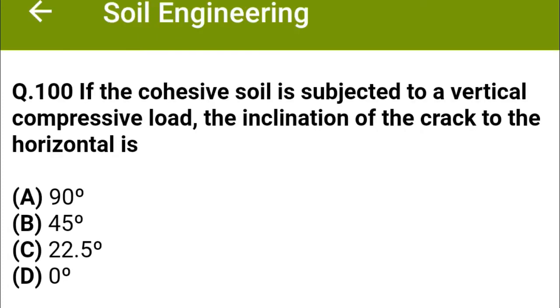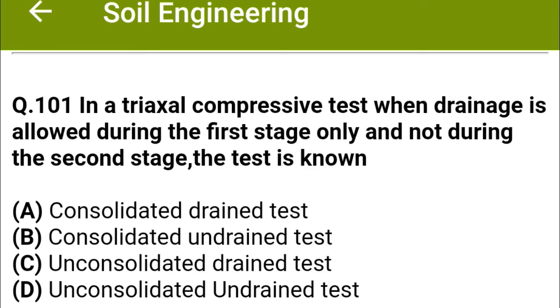If the cohesive soil is subjected to a vertical compressive load, the inclination of the crack to the horizontal is option A, 90 degree, option B, 45 degree, option C, 22.5 degree, option D, 0 degree. The correct answer is option B, 45 degree. In a triaxial compressive test, when drainage is allowed during the first stage only, not during the second stage, the test is known as option A, consolidated drained test, option B, consolidated undrained test, option C, unconsolidated drained test, option D, unconsolidated undrained test. The correct answer is option B, consolidated undrained test.